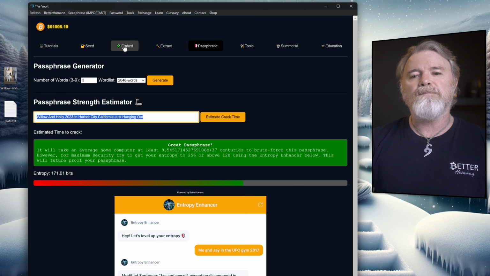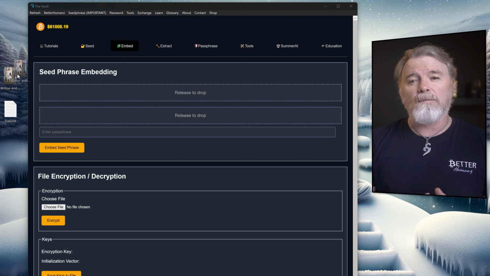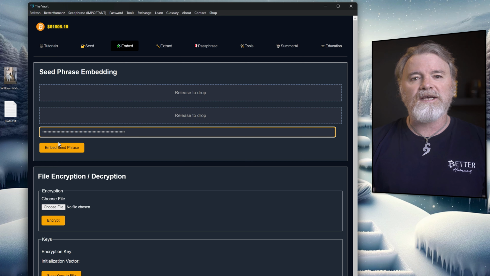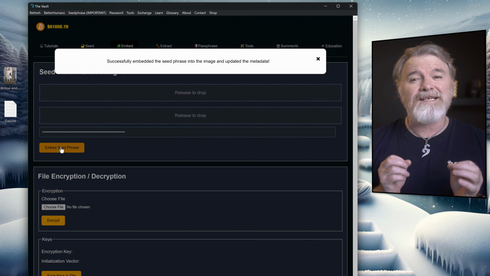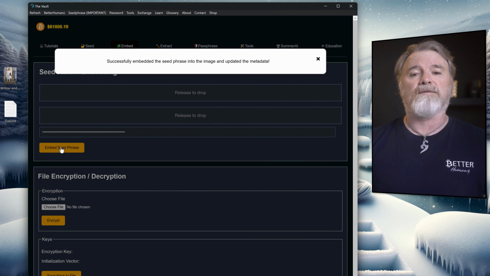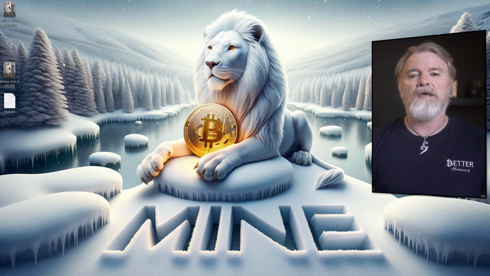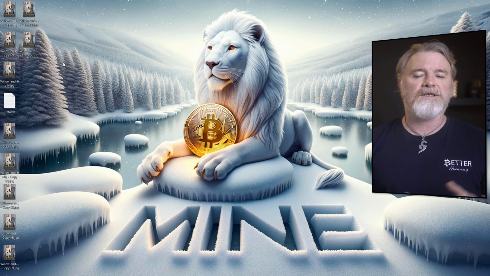I will click on the embed button, then drag and drop the image here. Then drag and drop the text file with my data here. I will add the passphrase and then simply click the embed seed phrase button and it's done. We check the image to make sure our passphrase is in the metadata. Now we can make as many copies as we want.